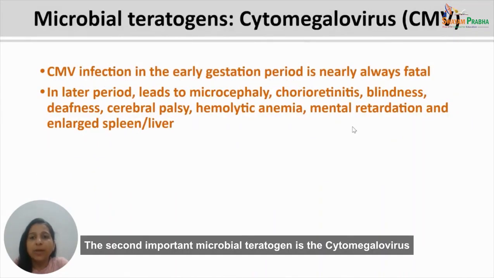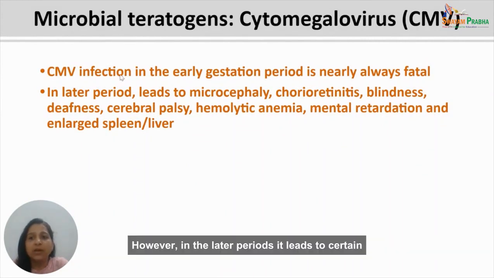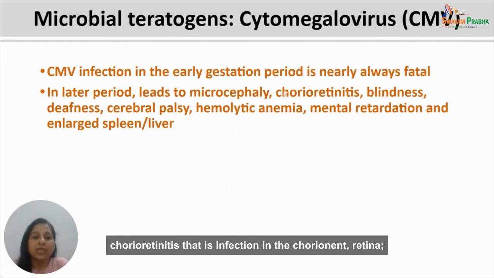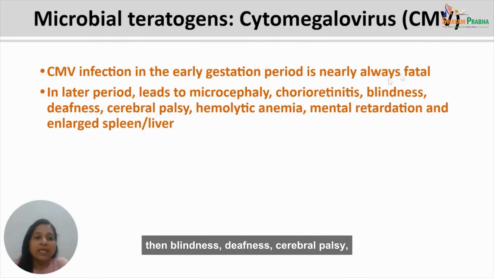The second important microbial teratogen is the cytomegalovirus. CMV infection in the early gestation period is nearly always fatal. However, in the later periods, it leads to certain anomalies, which include microcephaly, chorioretinitis, that is infection in the chorion and retina, then blindness, deafness, cerebral palsy, hemolytic anemia, mental retardation, or also an enlarged spleen or enlarged liver.